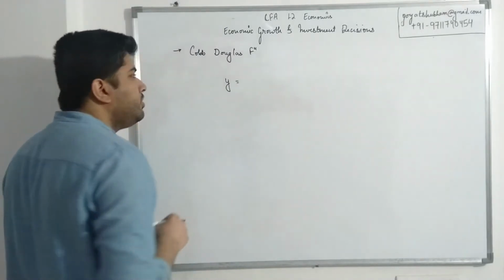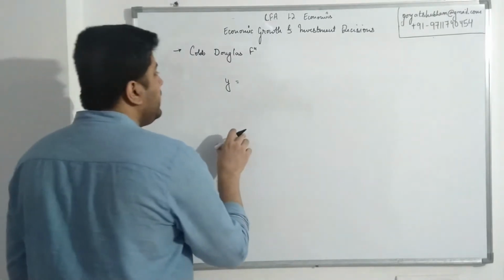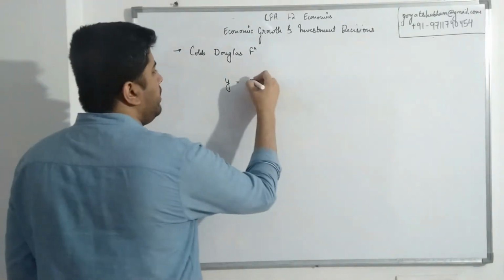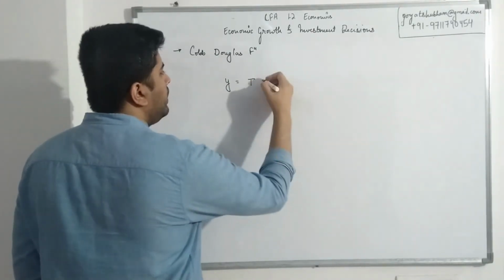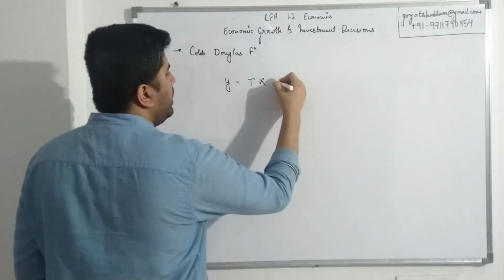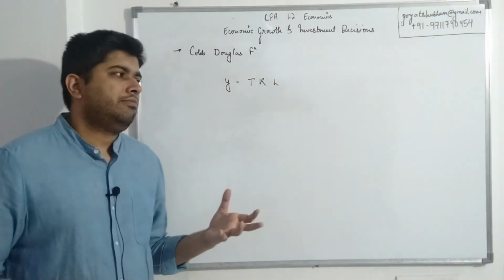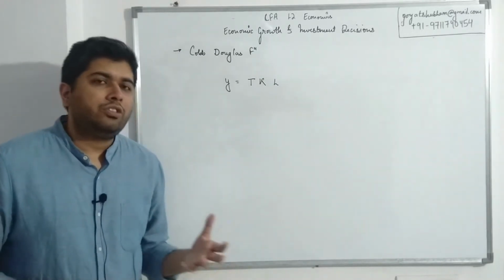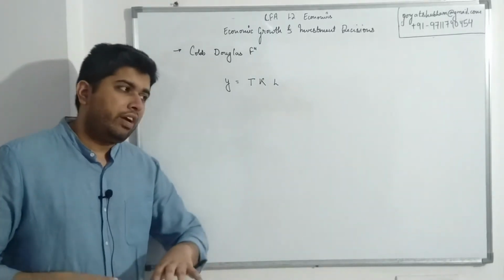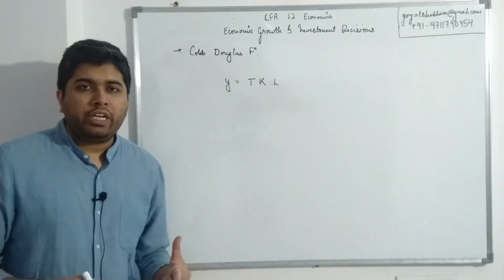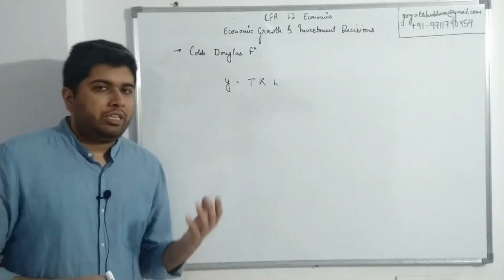So the Cobb-Douglas function says that output of any country is dependent on three things: technology, capital, and labor. So the function of output, so if I want to look at the output or the capacity or the GDP of any country, that is judged by three things.